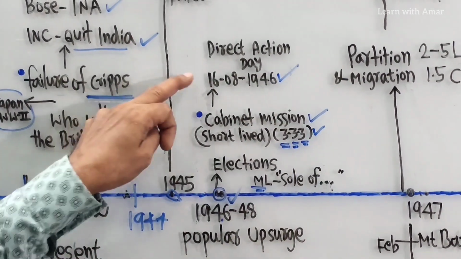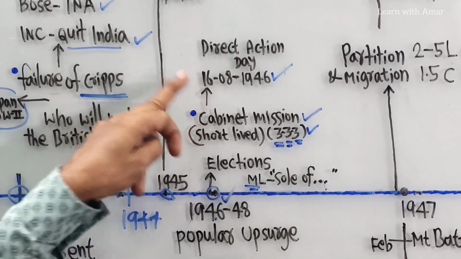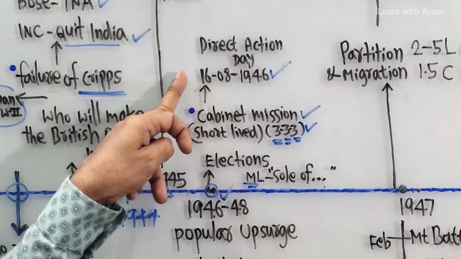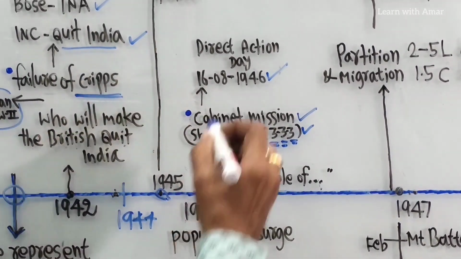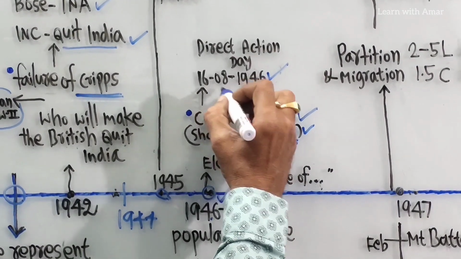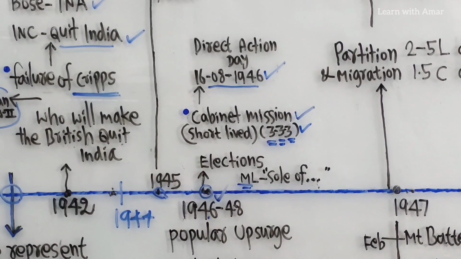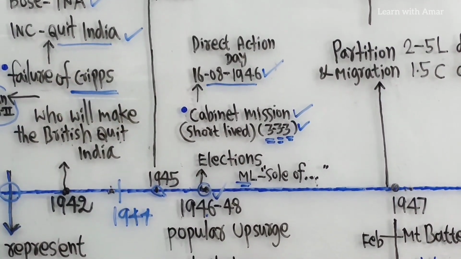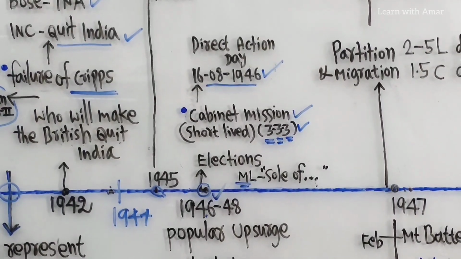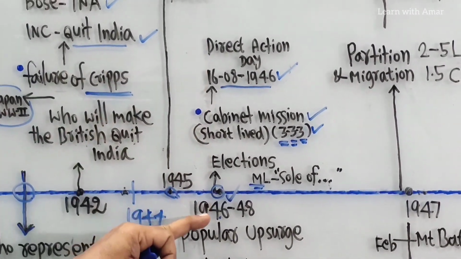To achieve a separate country for Muslims, the leader of the Muslim League, Muhammad Ali Jinnah, announced Direct Action Day on 16th August 1946. So riots took place. Thousands of Muslims and Hindus killed one another. That happened during this time, 1946.